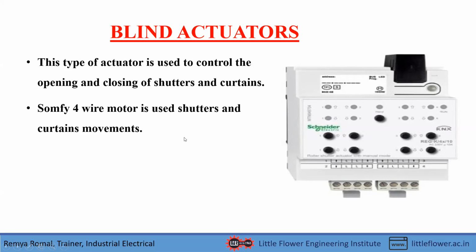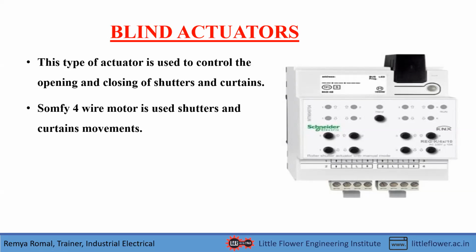We all know that for a movement we need a motor. So if at noon the sun rays are of very high intensity, and we have to close the curtains, we can do that automatically.